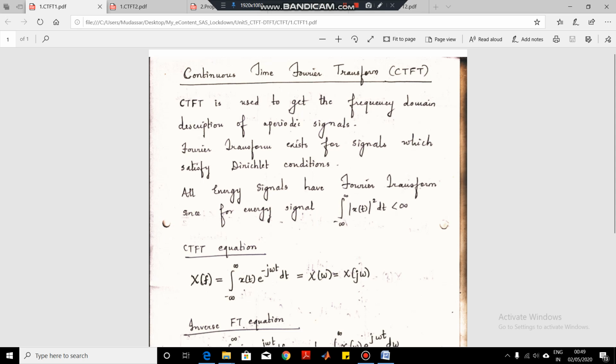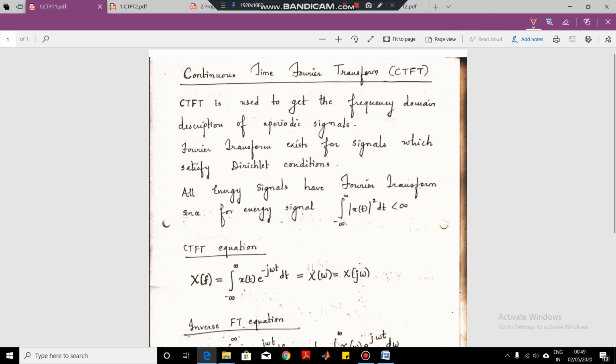In this lecture, we will talk about continuous time Fourier transform. Continuous time Fourier transform is used for getting the frequency domain content of continuous time aperiodic signals. Earlier we have noted that when the signal is continuous time periodic, we use a transform called Fourier series.